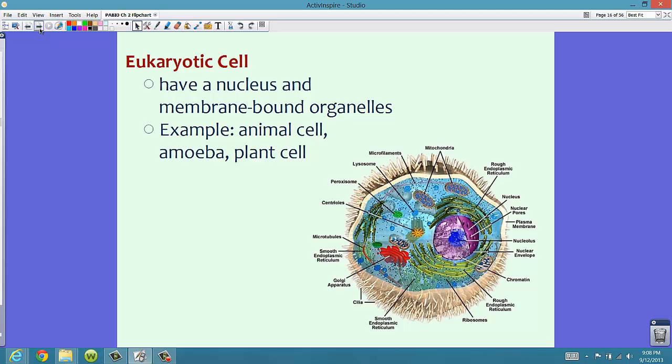Eukaryotic cells have a nucleus and membrane-bound organelles. An example would be an animal cell, the cells that you and I are made up of, amoebas, and different plant cells as well. We're going to talk about a lot of the organelles that are inside animal cells and plant cells.